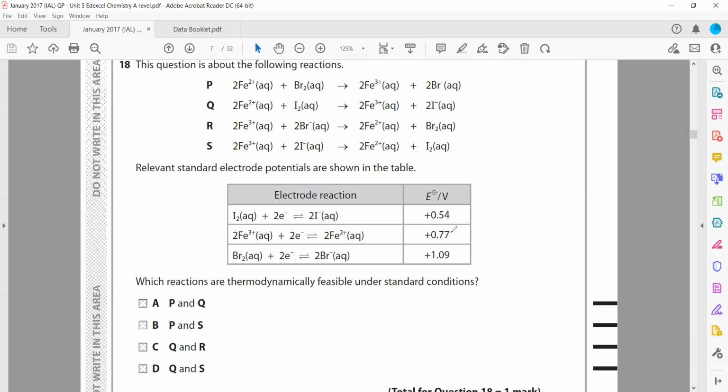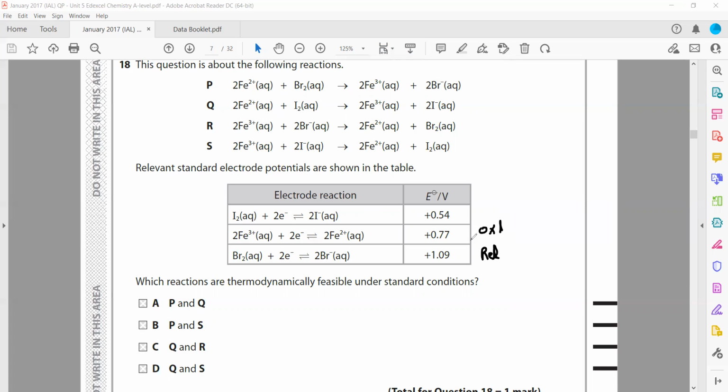In this case, bromine, because bromine is Br2. So according to this equation, if this is a high voltage, when we compare the two, reduction should happen for this one and oxidation for this one, according to the voltage given.